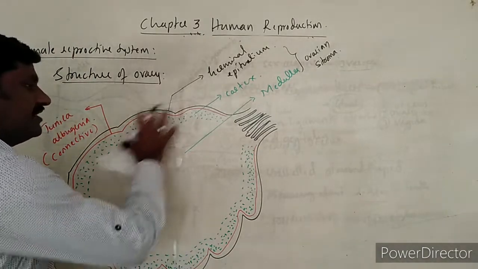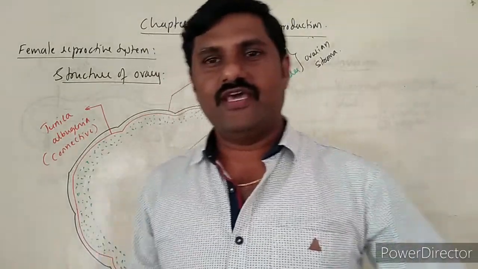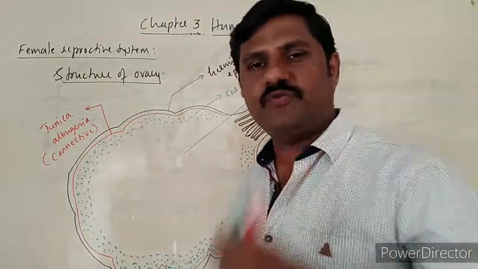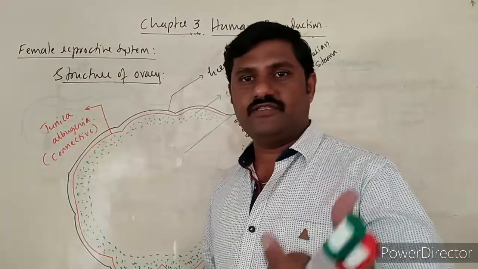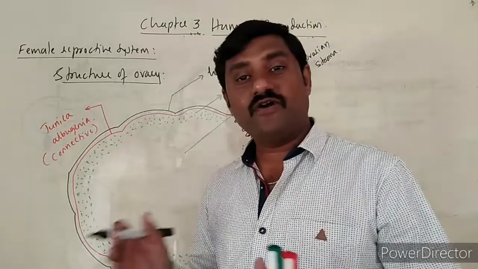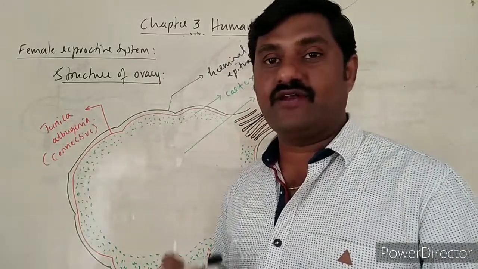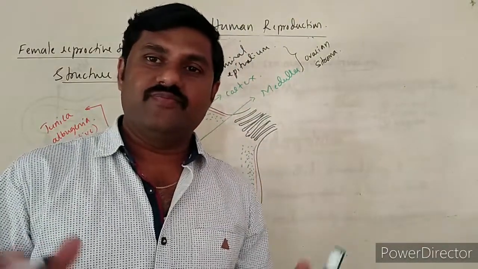And inside this ovary, the very important point to be noted is that the egg cell or the ovum should be produced. Of course, it is a primary sex organ in which these are produced. So in what form are these cells? Basically they are called oogonium singular and oogonia plural.